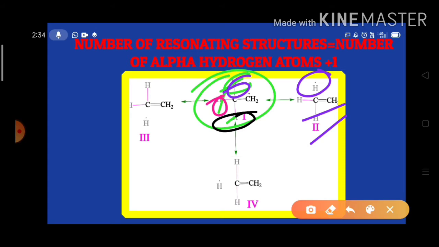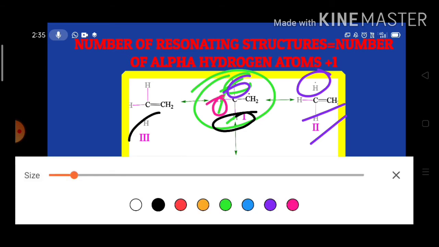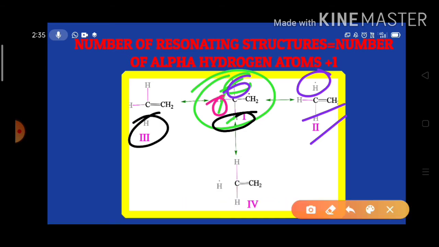Like that, we can detach all the hydrogen atoms and show them as free radicals. If you detach the third hydrogen atom, we get structure 3. And if we detach the second hydrogen atom, here we get structure 4.